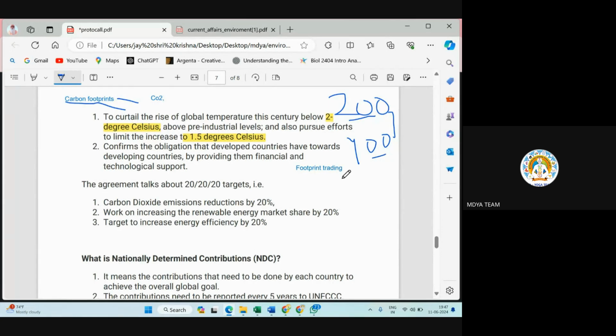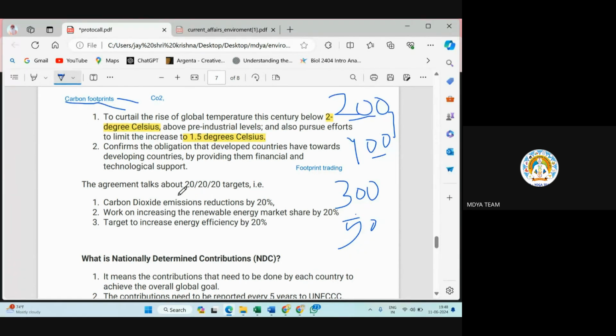For example, some countries in which industrialization is not there, like our neighbor country, Bhutan. Bhutan always gets financial help because of not using carbon footprints. Bhutan's limit is 300, and Bhutan is only using 50 units. The remaining 250, Bhutan can sell to USA, and in return, USA can help financially.